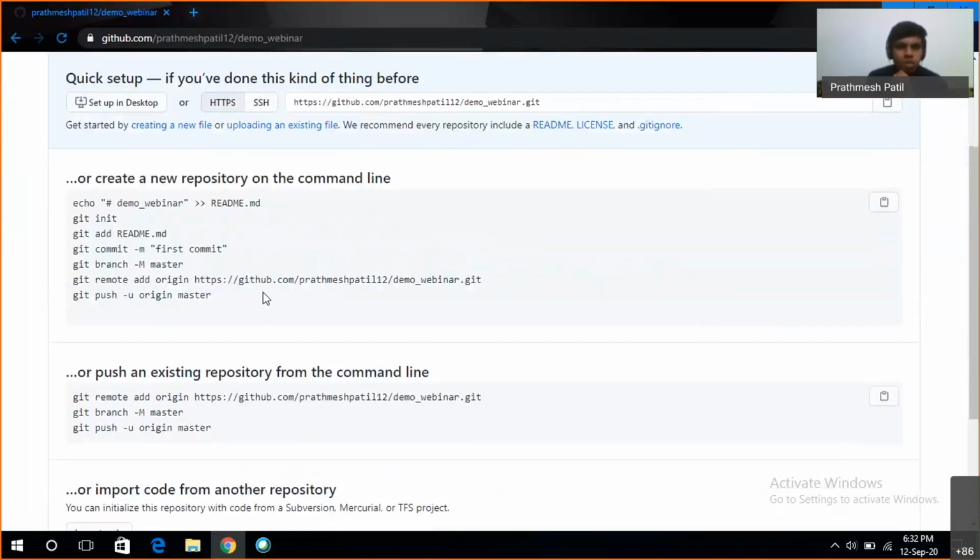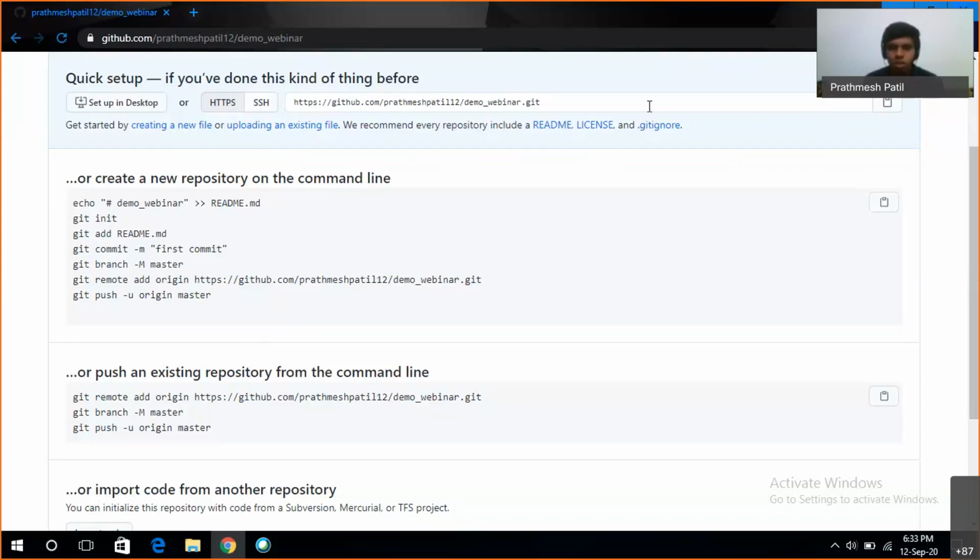Kshitij has told you how to upload files using the graphical interface, that is, how to create a new file and how to upload an existing file using this browser window. But actually, that's not a very effective method, because in reality we have many files, so uploading them manually is a very tedious task. It's better to use the command line so that it becomes somewhat easier. You type a few commands and all the files will go to GitHub.